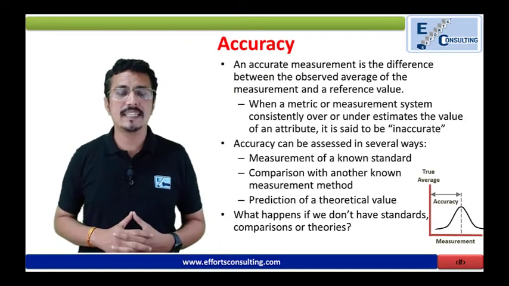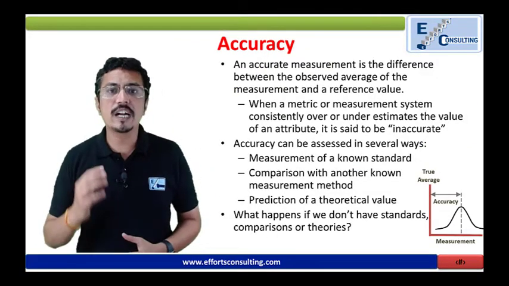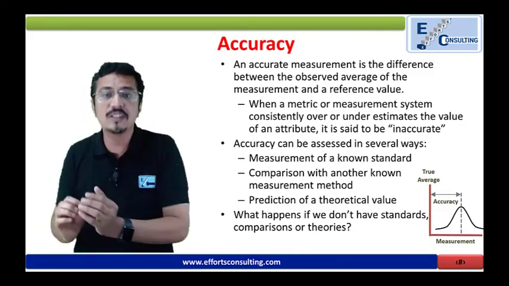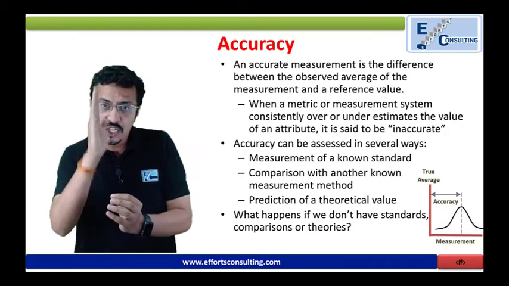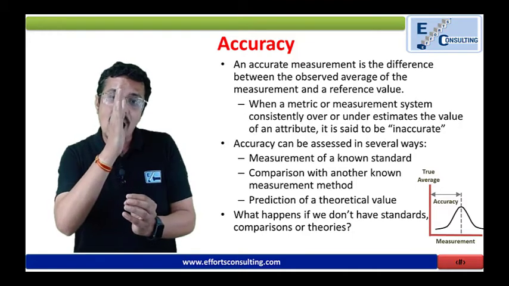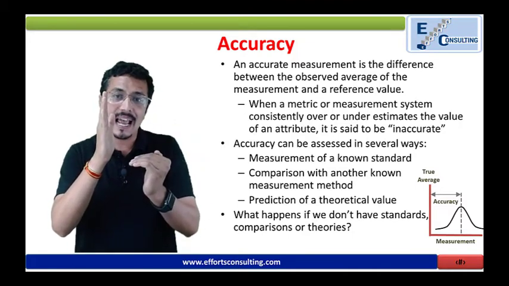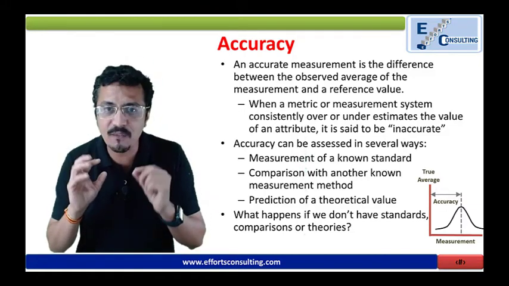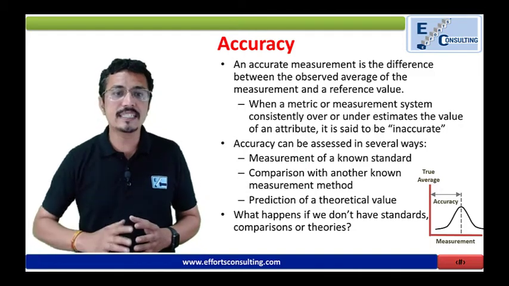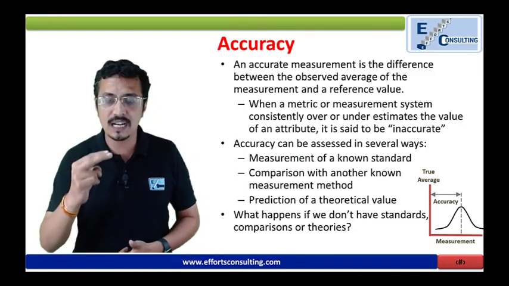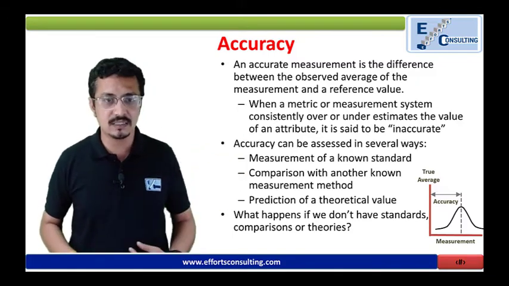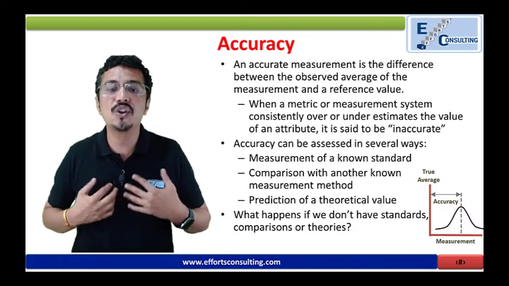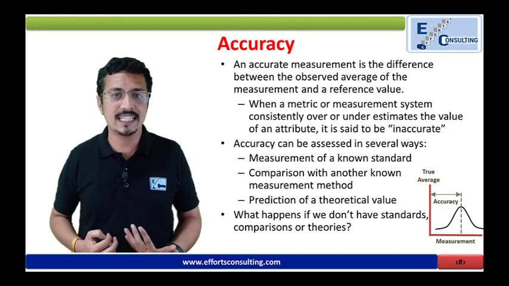Now let us talk about accuracy. What do you mean by accuracy? An accurate measurement is the difference between the observed average of the measurement and the reference value. So you have one true value, and when you are measuring one part and comparing your measurement with the true value and you get a difference, then there is a bias. Now accuracy can be assessed in several ways, and there are three important ways: measurement of known standards, comparison with another known measurement method, and prediction of a theoretical value. So these are the ways to understand accuracy.